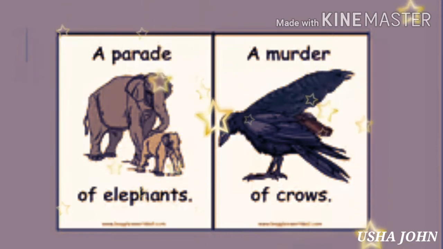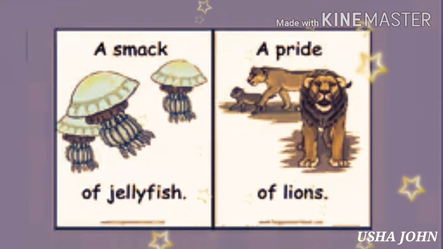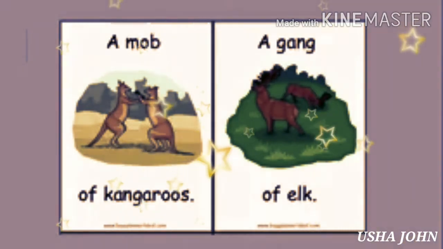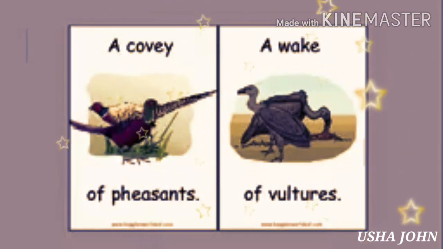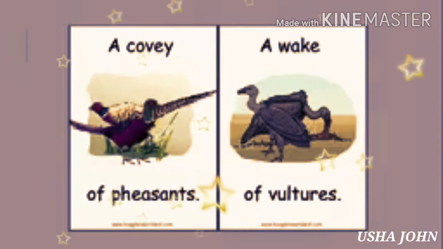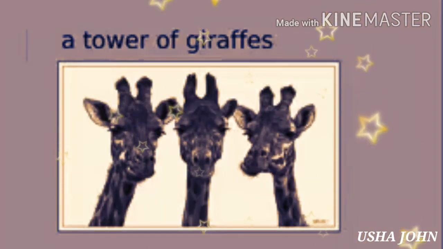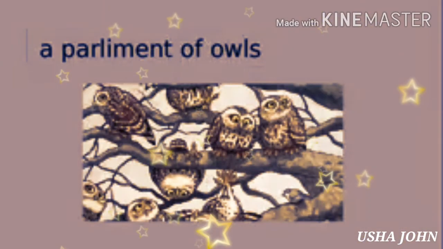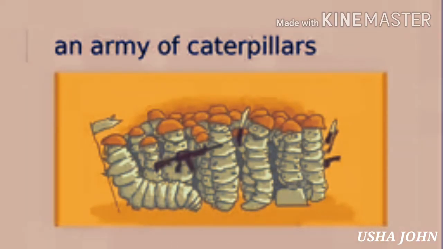A parade of elephants, a murder of crows. A smack of jellyfish, a pride of lions. A mob of kangaroos, a gang of elk. A covey of pheasants, a wake of vultures. An embrace of panthers. A tower of giraffes. A parliament of owls. An army of caterpillars.